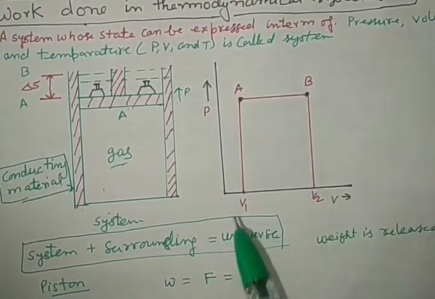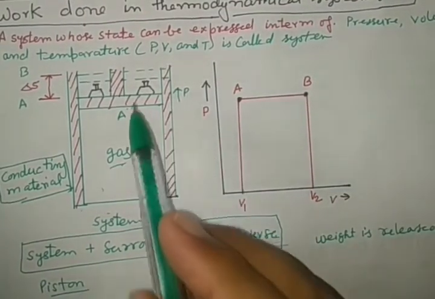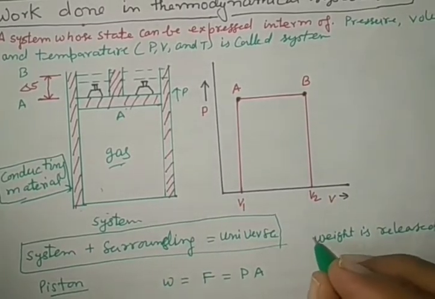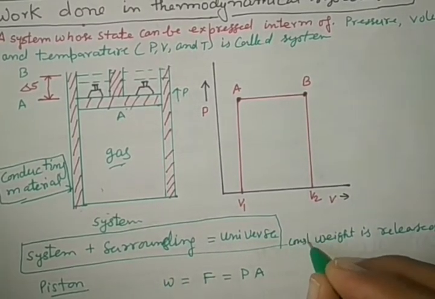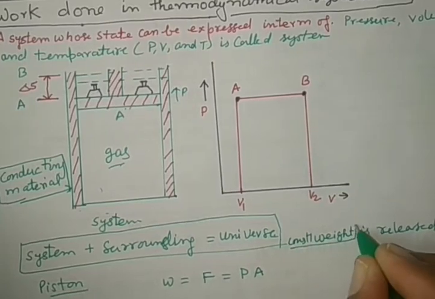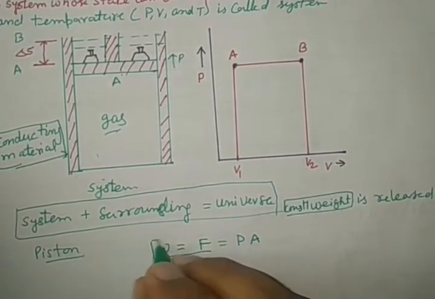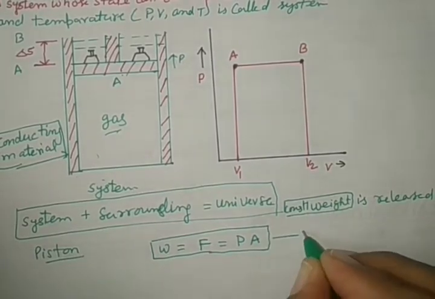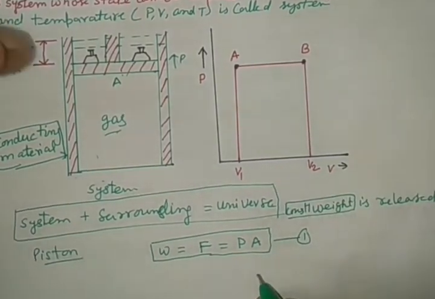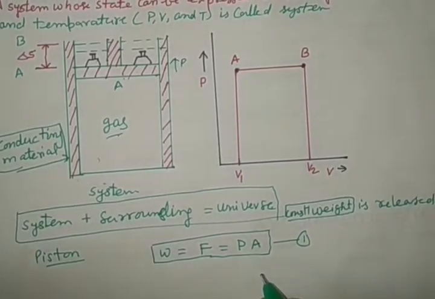A graph is given. Here a constant weight is released. See this equation first. It means that a constant pressure P is decreased.